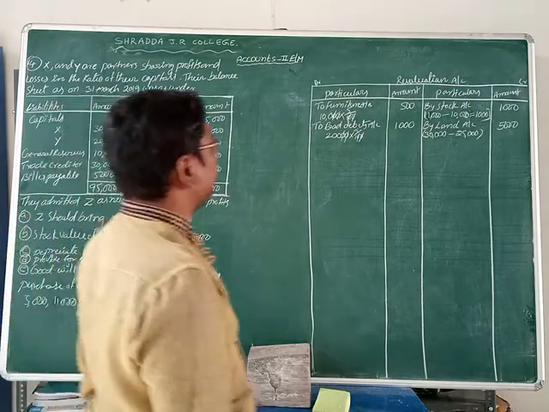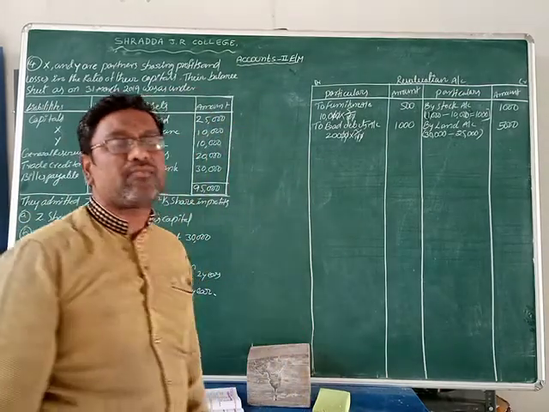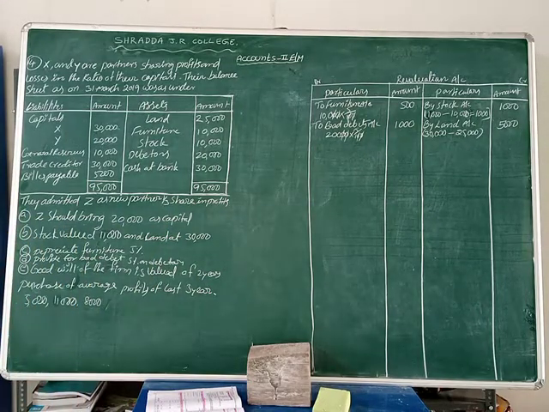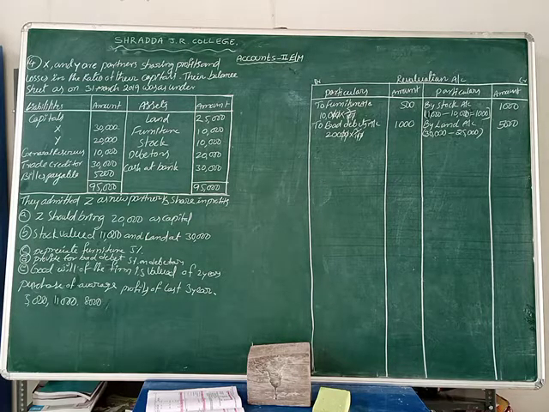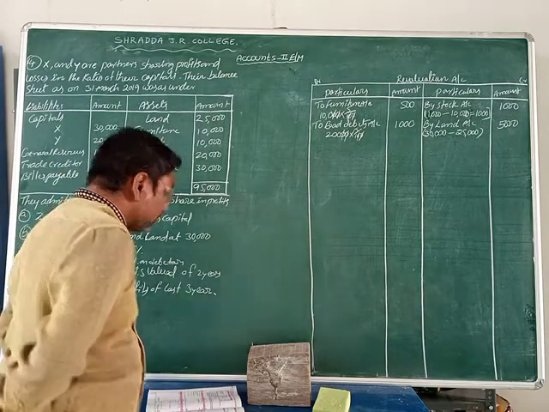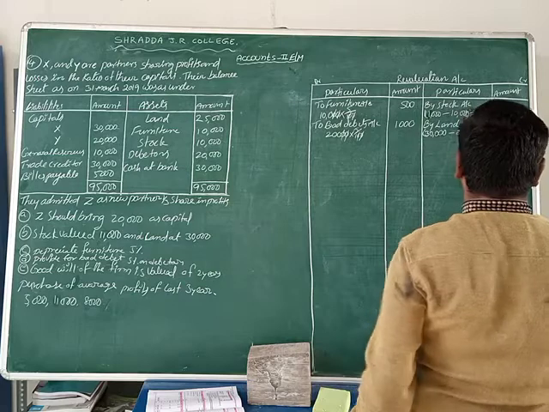Okay, friends. Now we can make the revaluation profit or loss. Which side is the heavy balance, debit side or credit side? Credit side is the heavy balance. What is the balance there? 6,000 rupees. Now what is the debit side? 1,500 only. Okay? So let us write down here. Total amount is